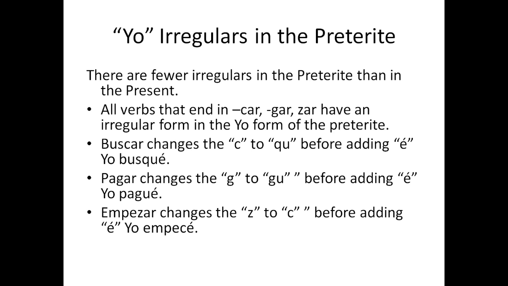All verbs that end in CAR, GAR, and ZAR have an irregular form of the yo in the preterite. This is done for sounds. Buscar, which is a CAR, changes the C to QU before adding the é. So it becomes yo busqué. GARs, like pagar, change the G to GU before adding the é with the accent for yo pagué. Empezar changes the Z to C before adding the é for yo empecé.